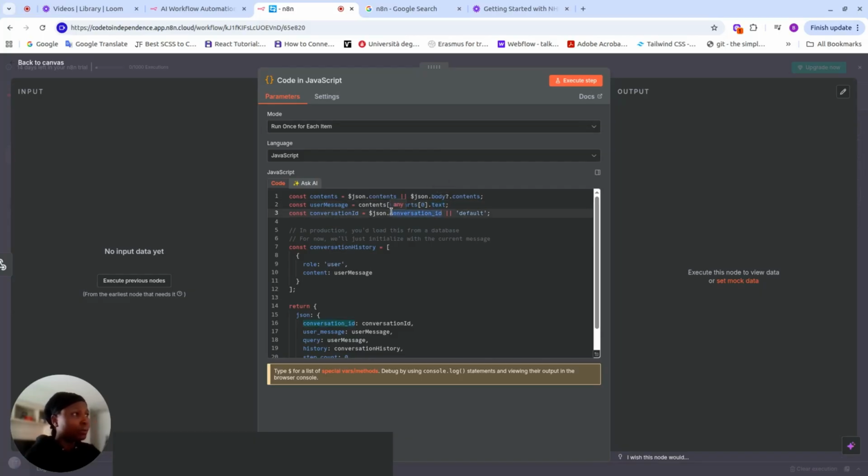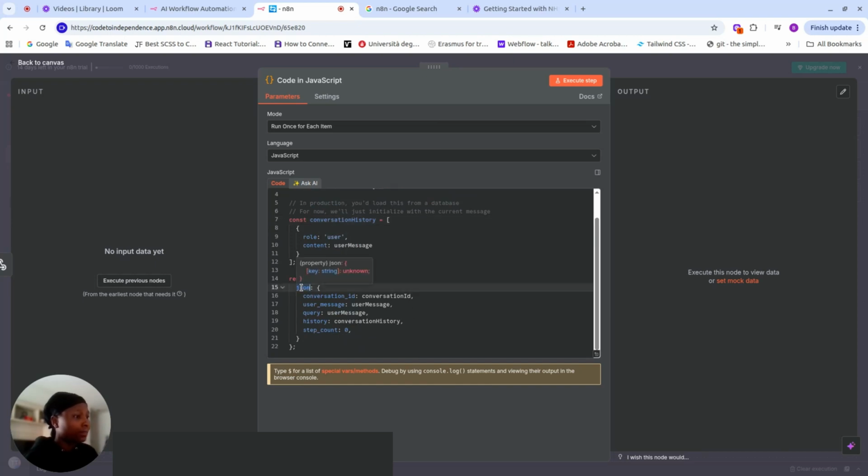We can also add a conversation ID, guys, to our prompt in order for the flow to know that this particular conversation is coming from this user and all that. If we don't add it, we just ask it to add default to our conversation ID. And here our conversation history, we have the role, the user, the content, the username, and then what is returned is the JSON with the conversation ID, the user message, the query, which is also a user message.